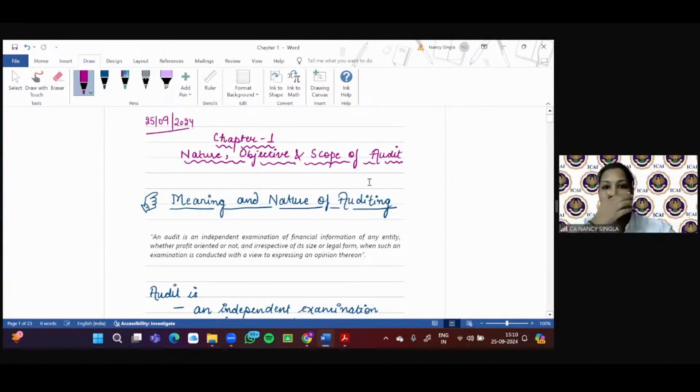Chapter number 1, right? So we'll be discussing chapter number 1 today, which is nature, objective, and scope of audit. Dear students, keep on sending your queries because I really want this session to be very interactive, because this is a revision class. So basically the purpose is understanding part.